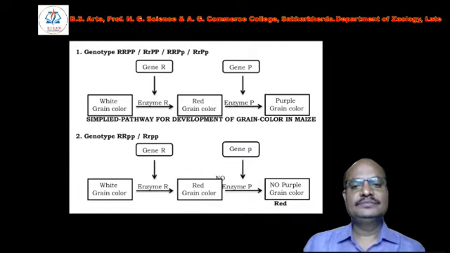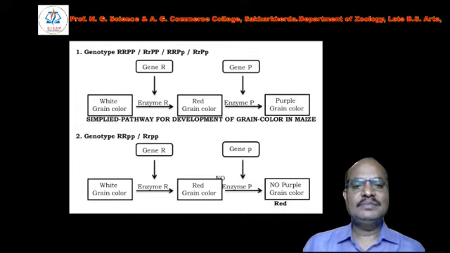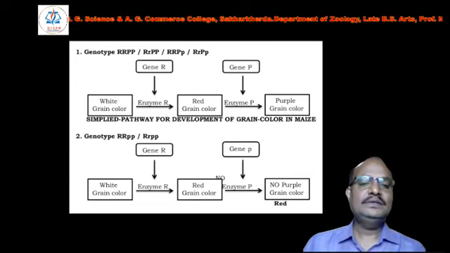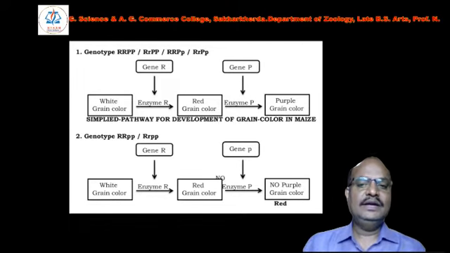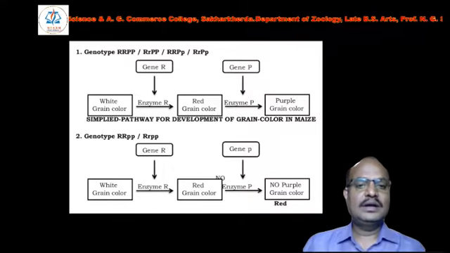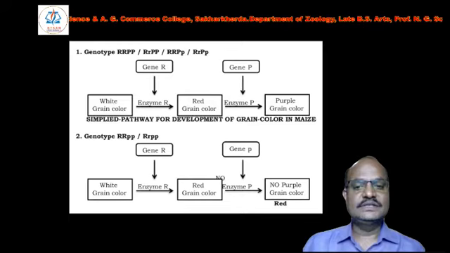In that case, in the white grains, when capital R is expressed, enzyme R is produced and converts the white color to red color grains. At the same time, capital P produces enzyme P, which converts red color to purple color. Finally, the white to purple transition occurs when capital R and capital P both are present.